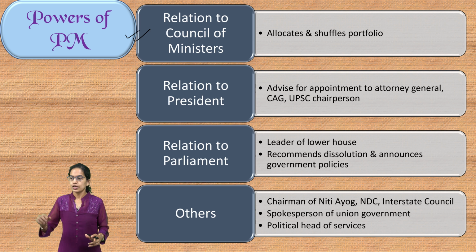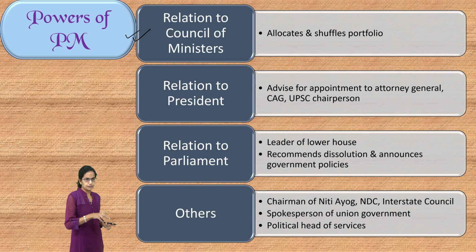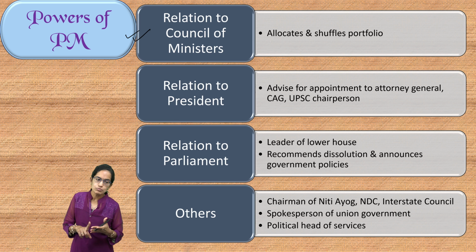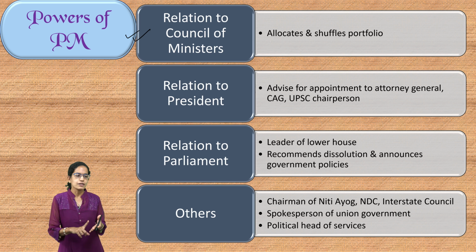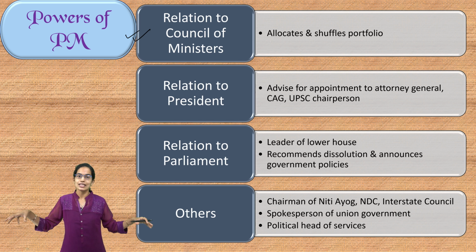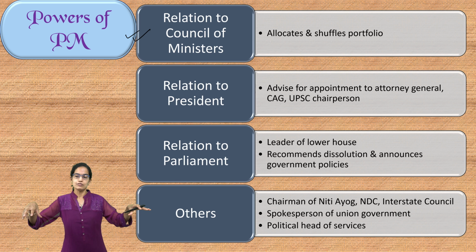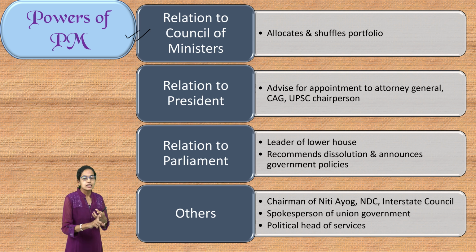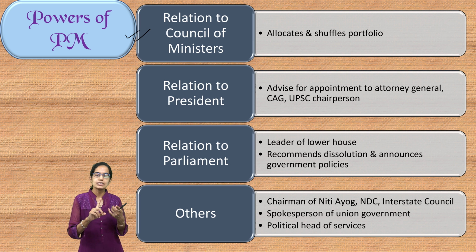Very important to note. In relation to the President, Prime Minister advises for the appointment of the Attorney General, the Chairperson of UPSC, the Comptroller and Auditor General, and therefore Prime Minister also acts as a very important communication link between President and the Council of Ministers. In relation to the Parliament, Prime Minister is the leader of the lower house, recommends the dissolution of the Lok Sabha, and also announces the various government